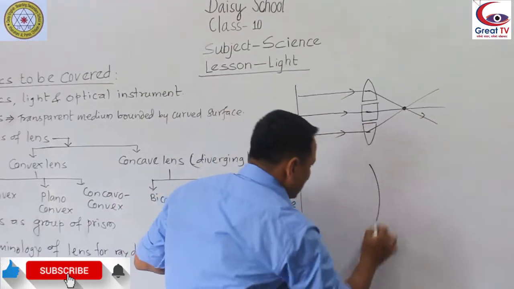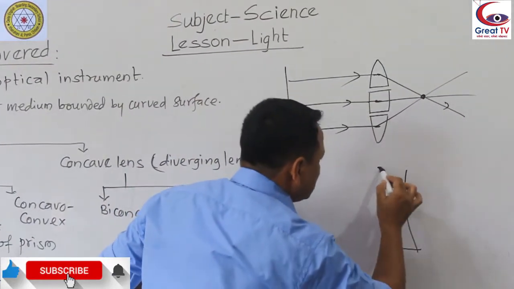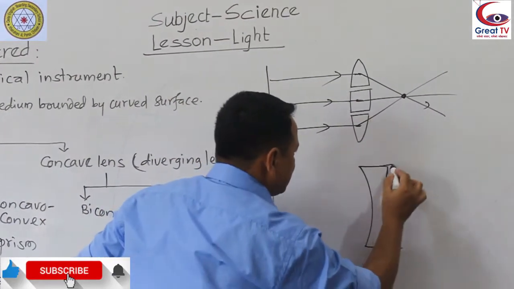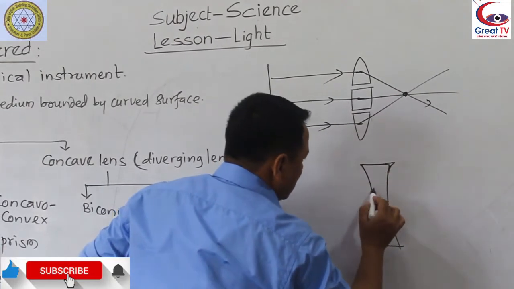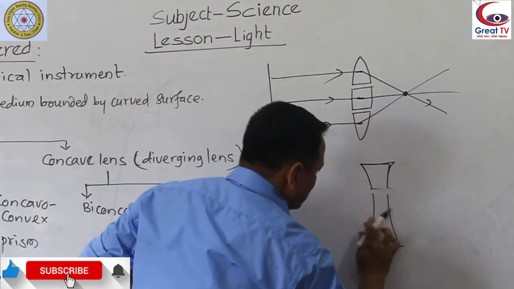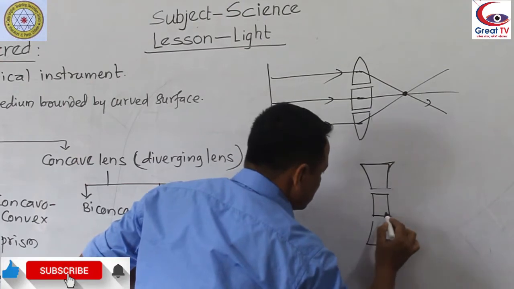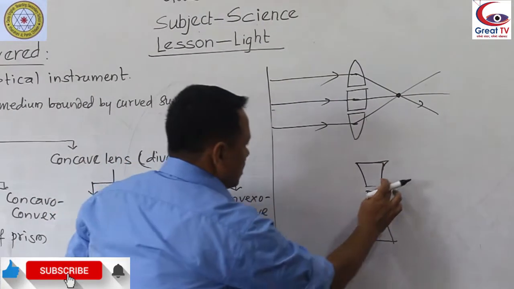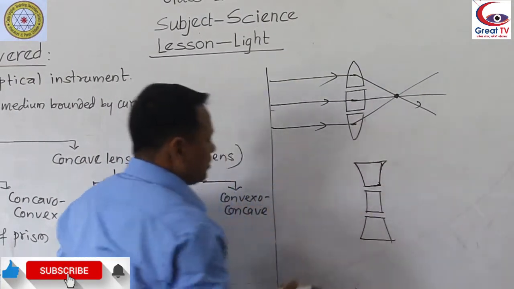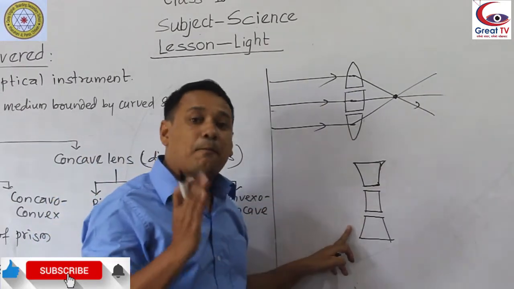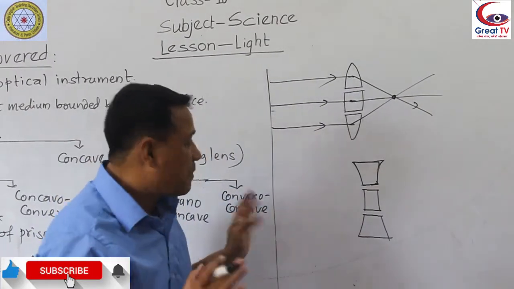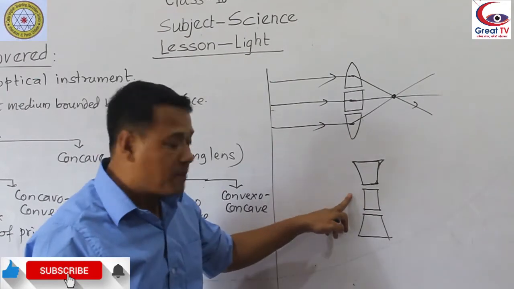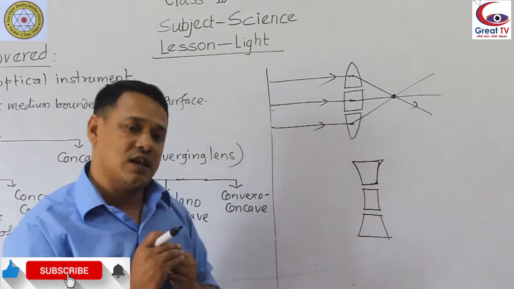In case of a concave lens also, let's say this is a concave lens, we can cut it like before. Somehow this upper and lower part seem like parts of a prism, and the middle part seems like a glass slab here also.